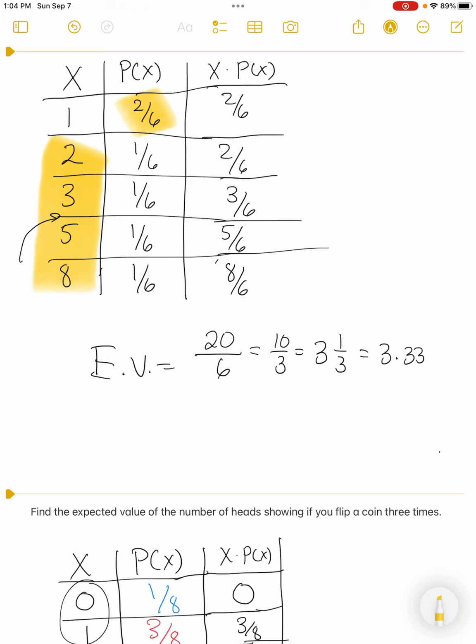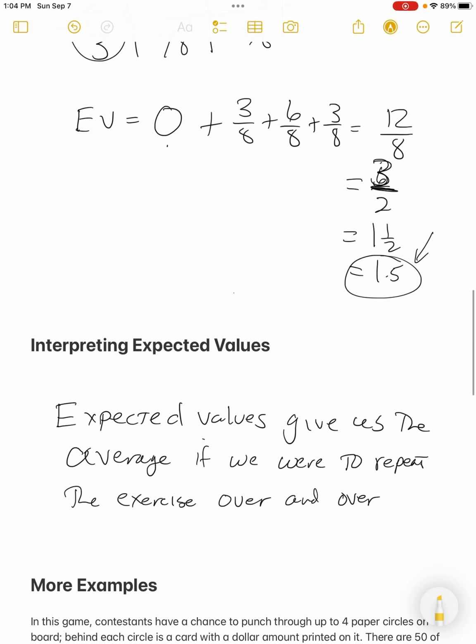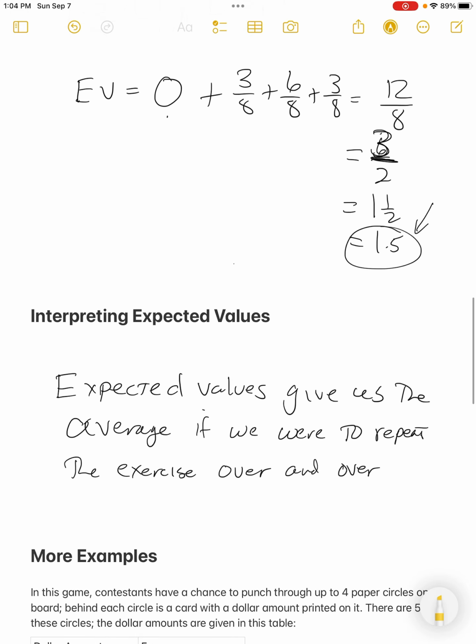So what am I changing in order to get the expected value that I want, which is trying to be profitable but not too profitable when I decide what the policy value is? I use the expected value. I can change the weights of how much I'm charging for the policy, and how much I'm paying out could be the other one I change as well. So it's interpreting expected values. We just want you to realize that it gives you the average, the mean, the center value if we were to do that exercise over and over.